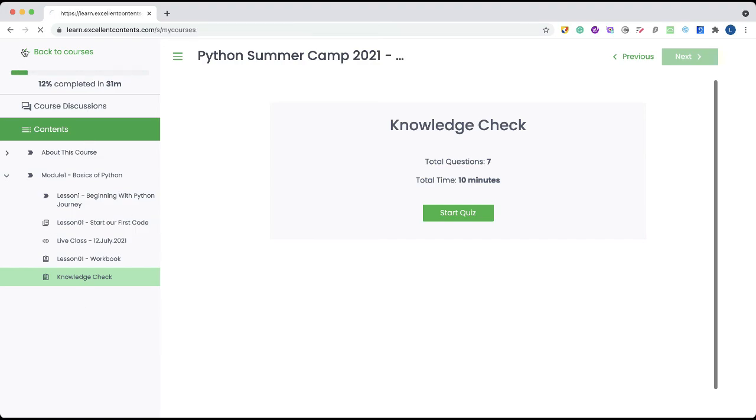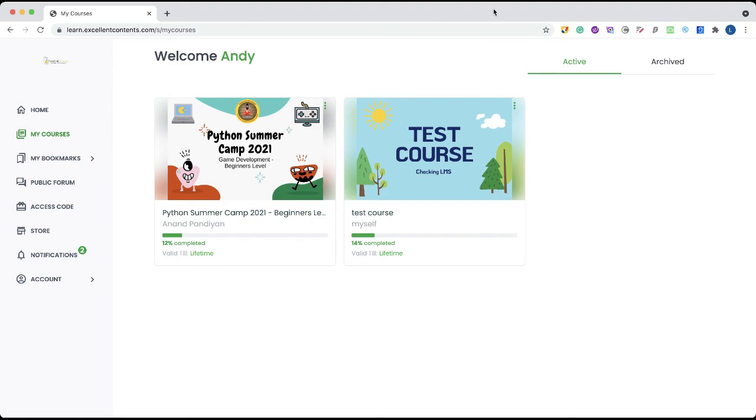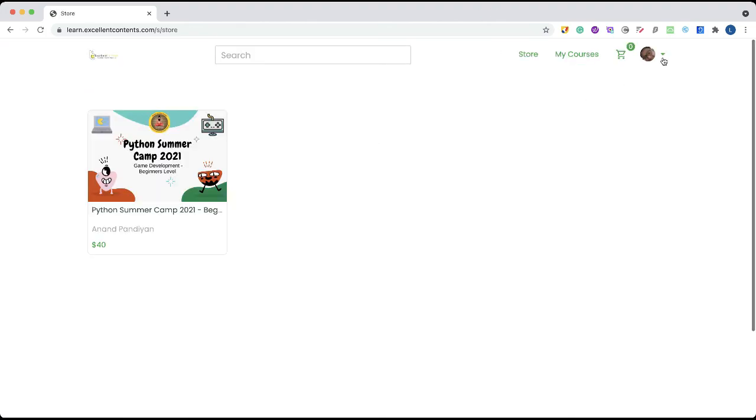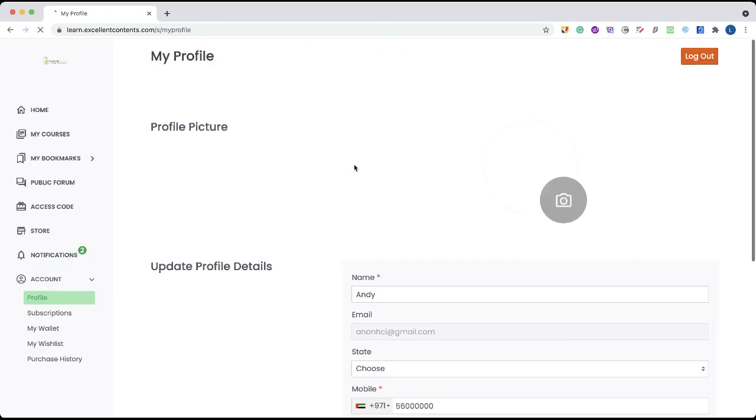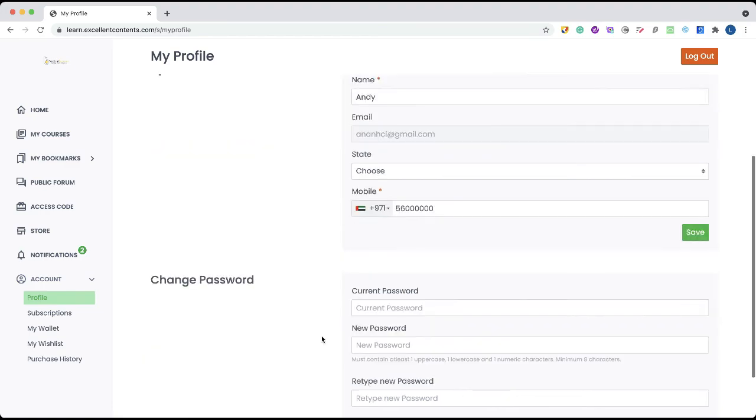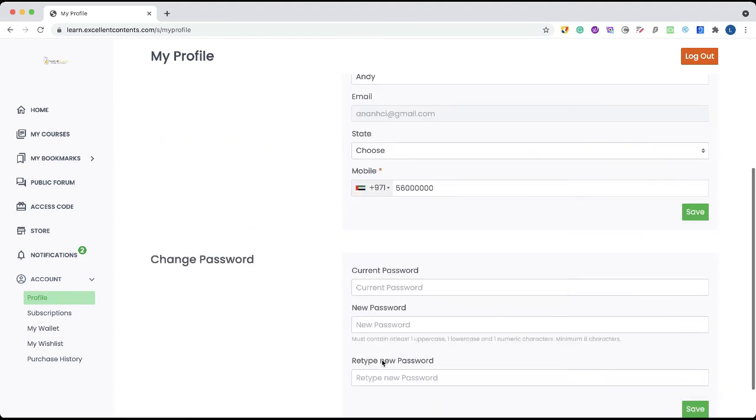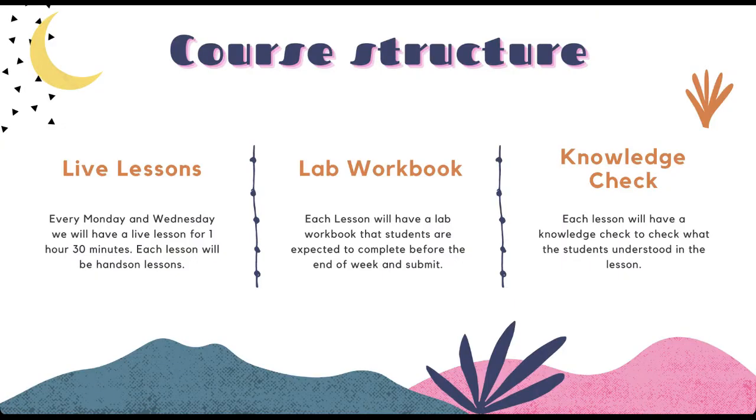And you can go back to the course and to home, and you can log out from here. If you want to change your password, you can click on my profile and change your password from here. Right, now you know the course shell and how to use it.